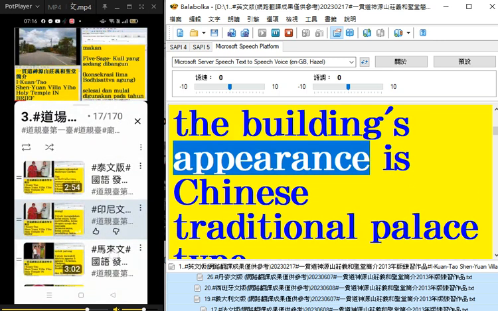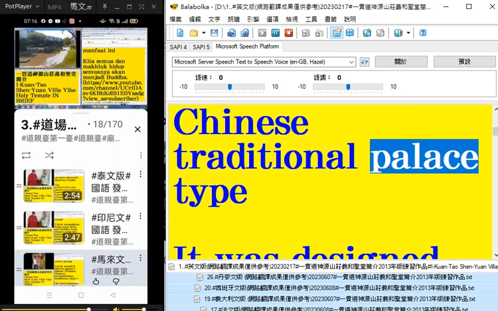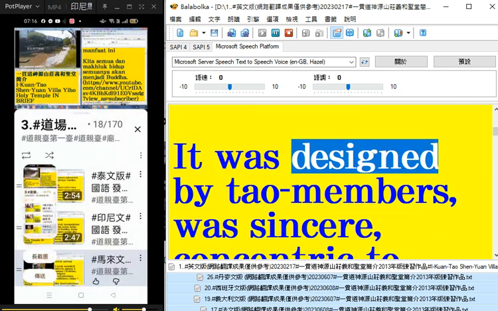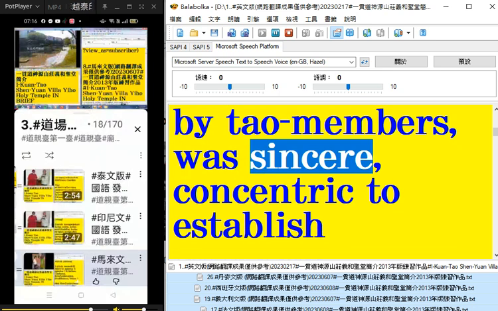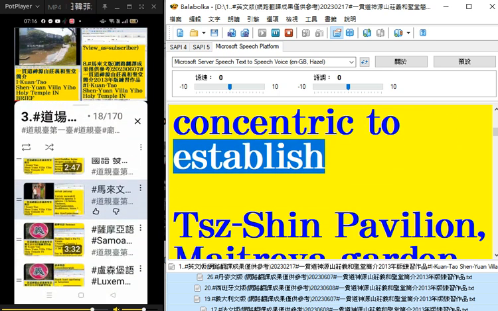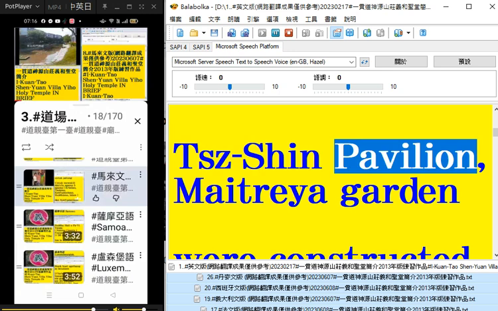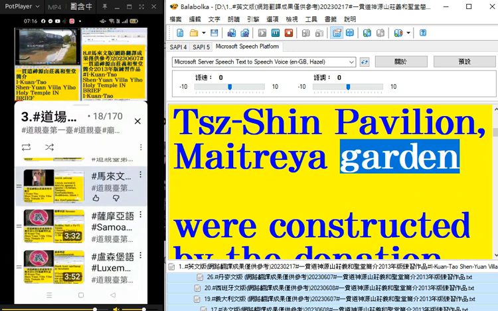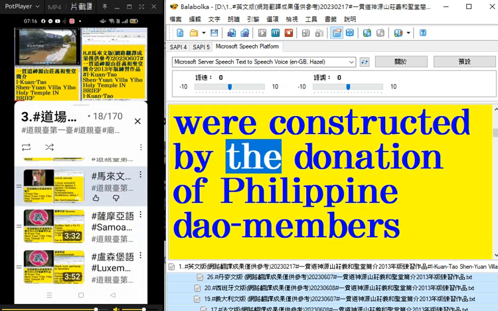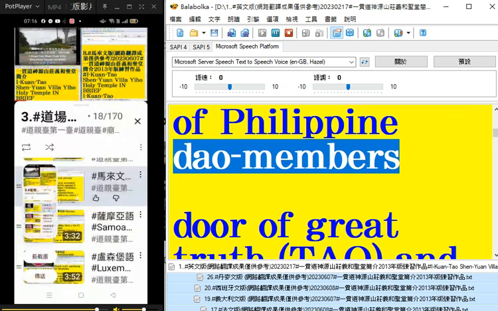The building's appearance is Chinese traditional palace type. It was designed by Dao members, was sincere, concentric to establish. TSZ Shin Pavilion, Maitreya Garden were constructed by the donation of Philippine Dao members.